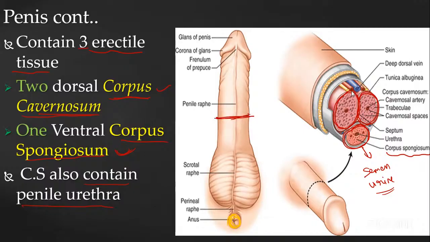So this is the skin, the outermost layer. Right here, the blood vessels and the veins are there. And inside, you can see there are two tissues. The two tissues we are going to call corpus cavernosum. This corpus cavernosum is mainly responsible for the erection of the penis.